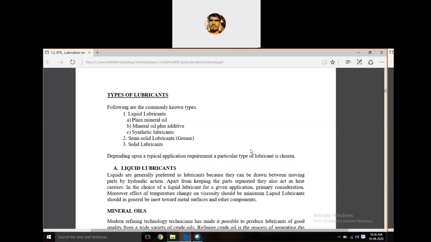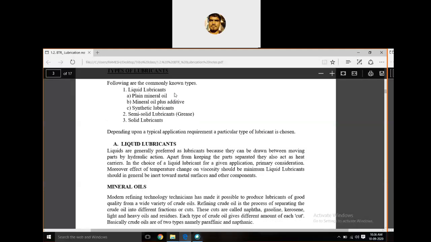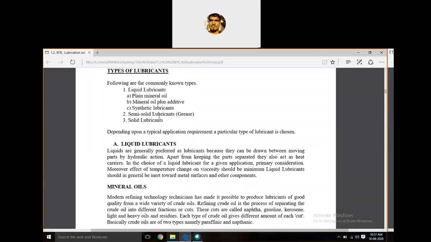So the first type is liquid lubricant. Among these three types, we can select the lubricant based on the requirements, the operating conditions and the applications. We have to select either the liquid, the solid, or the semi-solid lubricant.